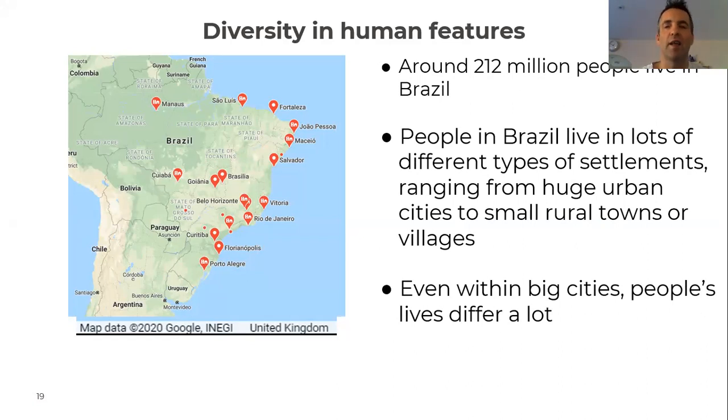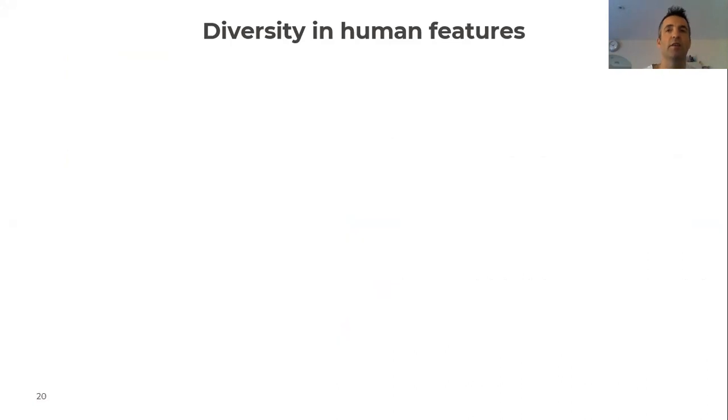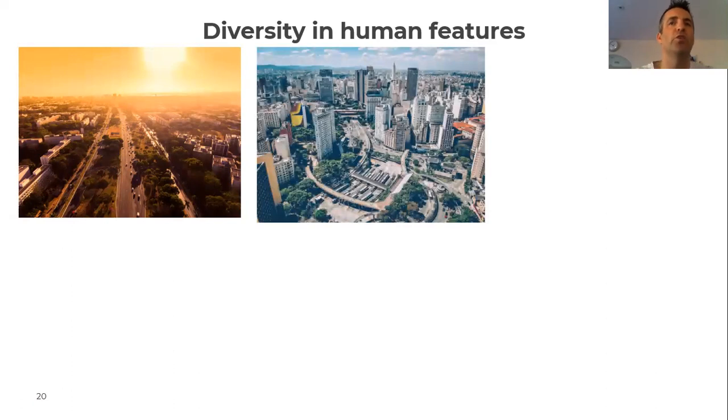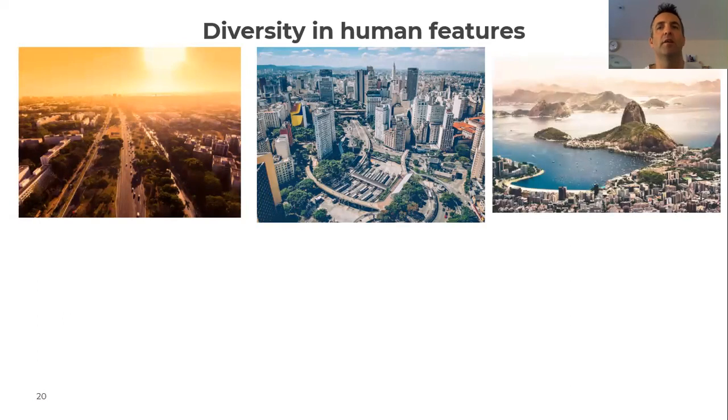So if you remember, we looked at that case study about Rio de Janeiro in the previous lesson. So let's have a look at some of that diversity within human features and human settlements in Brazil. So we've studied Brasilia, which is the capital city of Brazil. We've also looked at Sao Paulo, which is the largest city in the whole country. And we did a case study on Rio de Janeiro, which is another huge city within Brazil. And within that city, we looked at different experiences of people that live there.